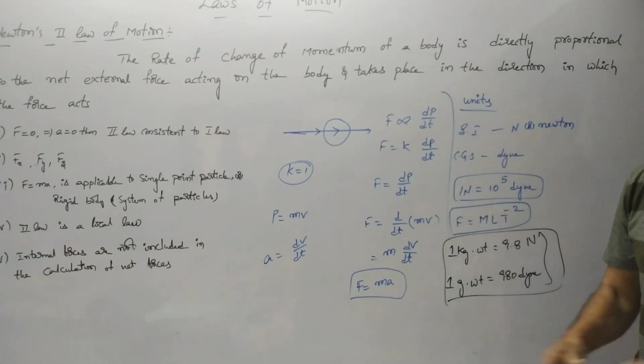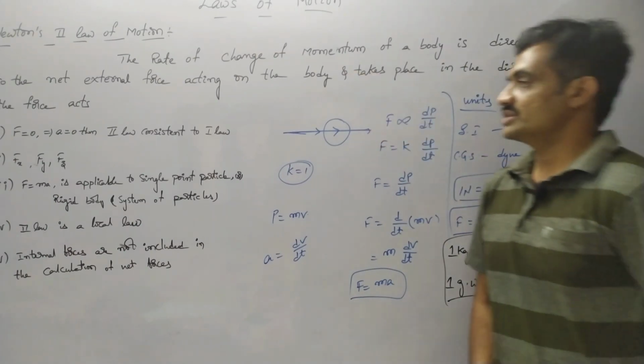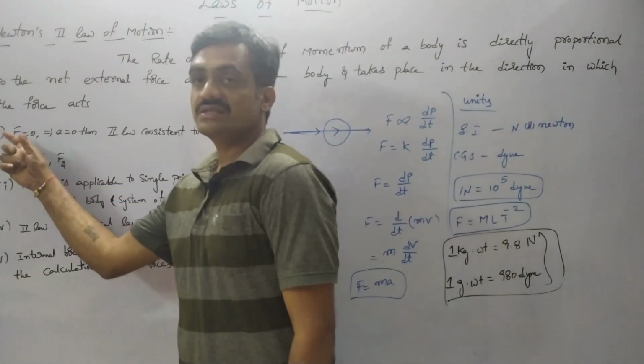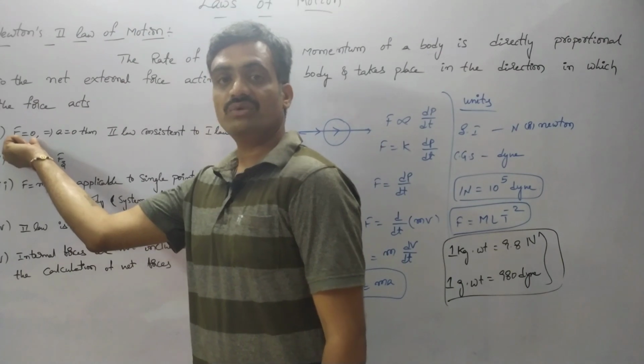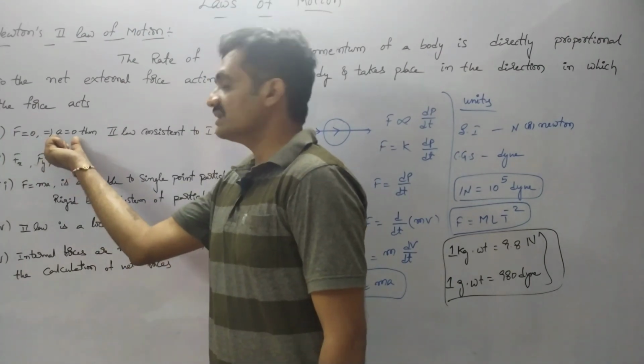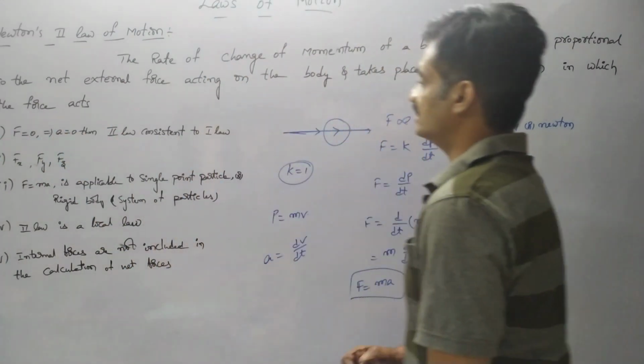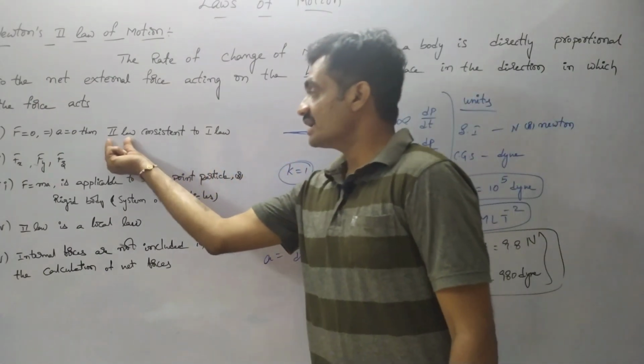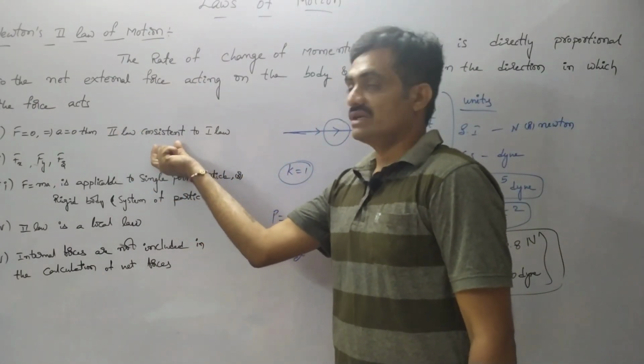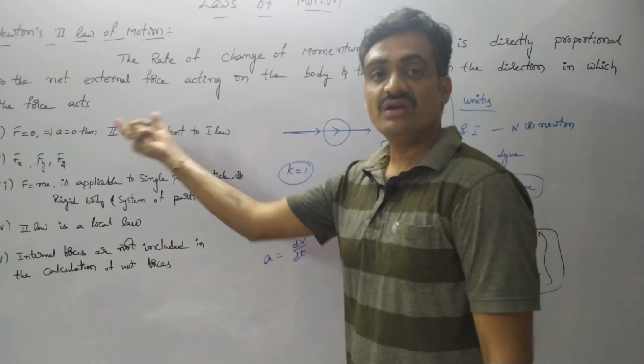Let us see some points regarding Newton's second law of motion. If we consider that the external force acting on the body is equal to 0, then the acceleration of the body is 0. Then the second law becomes similar to the first law.